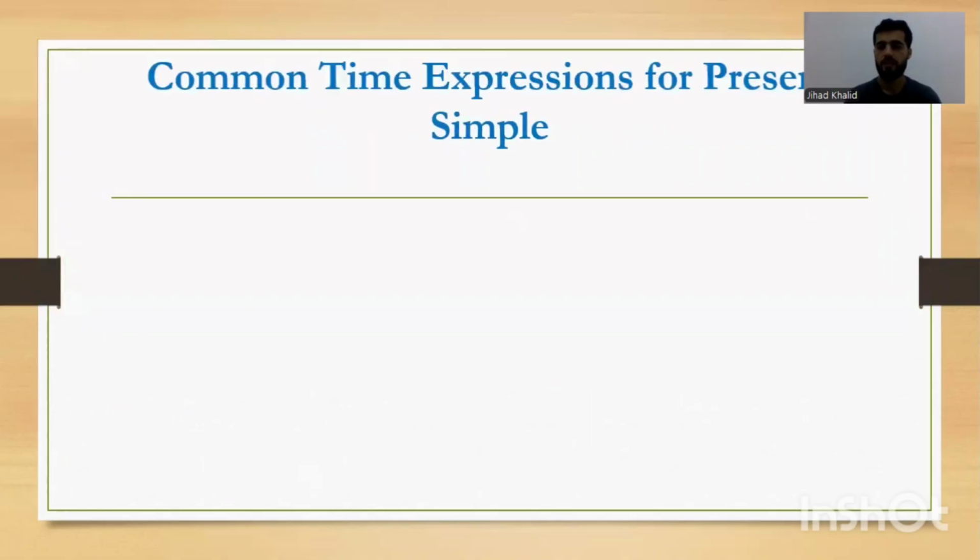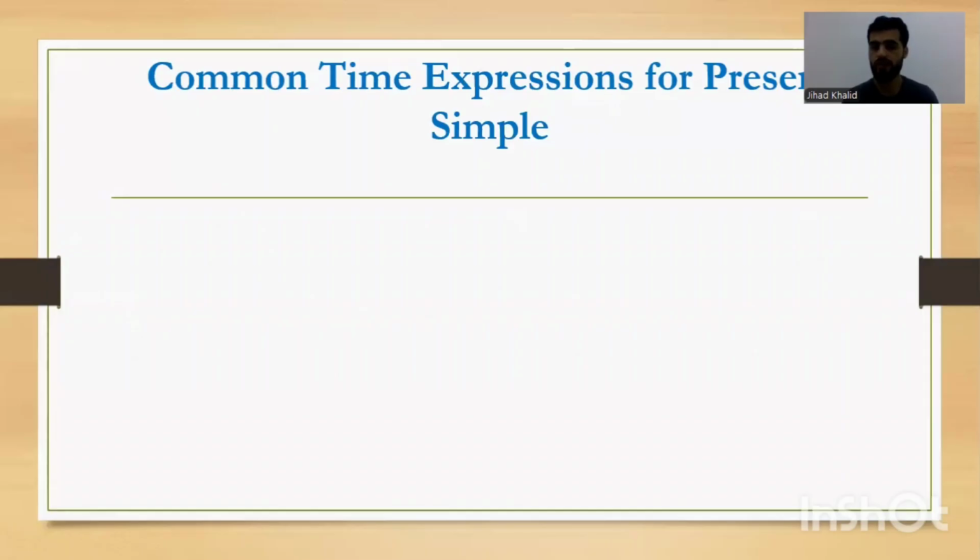Okay, common time expressions for present simple. What is the meaning of time expression? Time expressions mean those words by which we can recognize the tense.